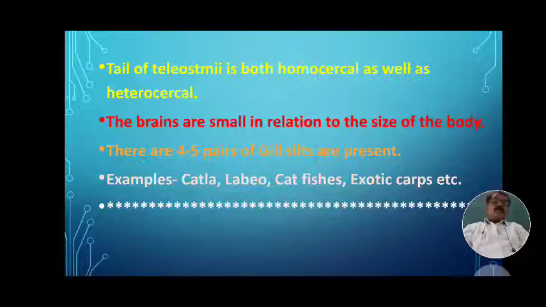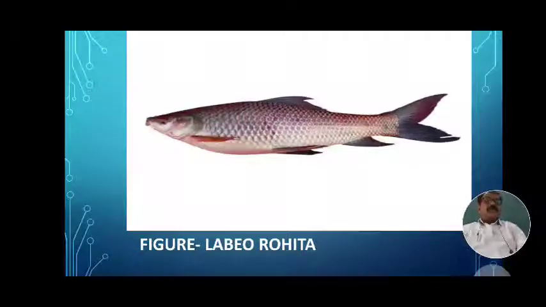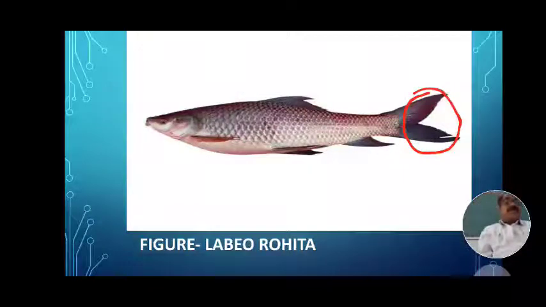The tail of teleostomy fishes, in both teleostomy members, can be of both conditions, homocercal as well as heterocercal. Homocercal as well as heterocercal conditions are found. Homocercal fins, see the figure of Labeo rohita. In this figure we have observed the tail portion, that is the caudal fin. How does this caudal fin look?